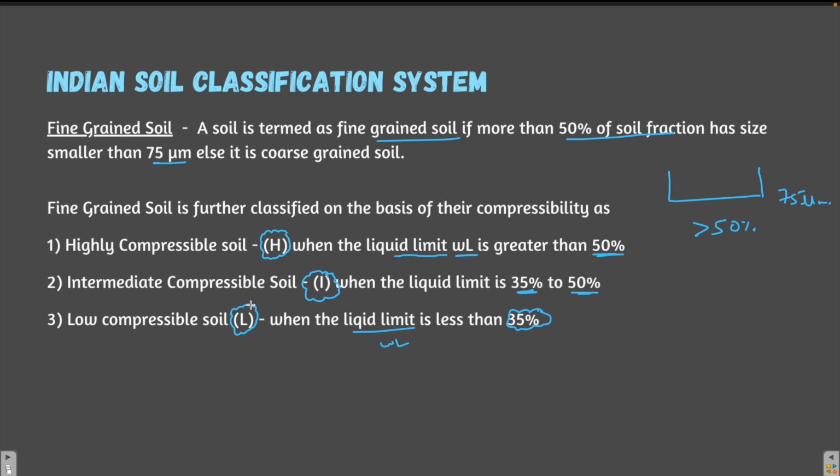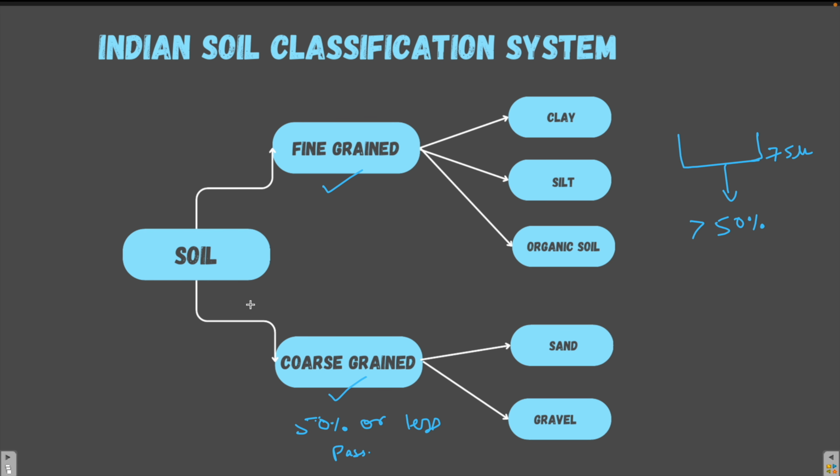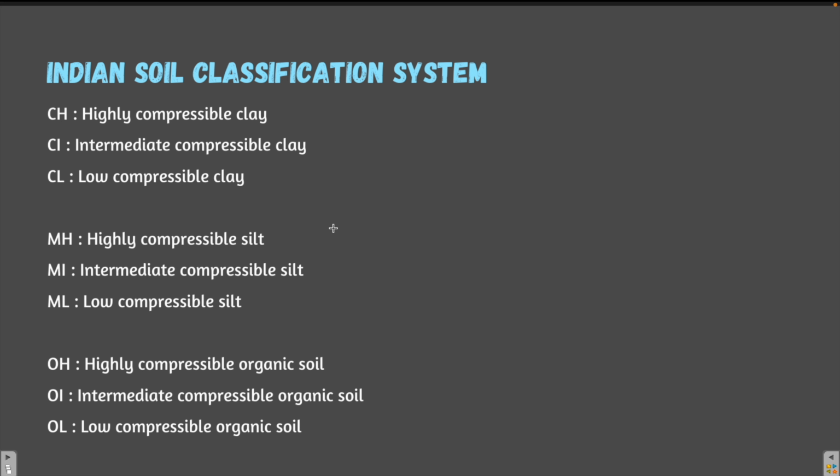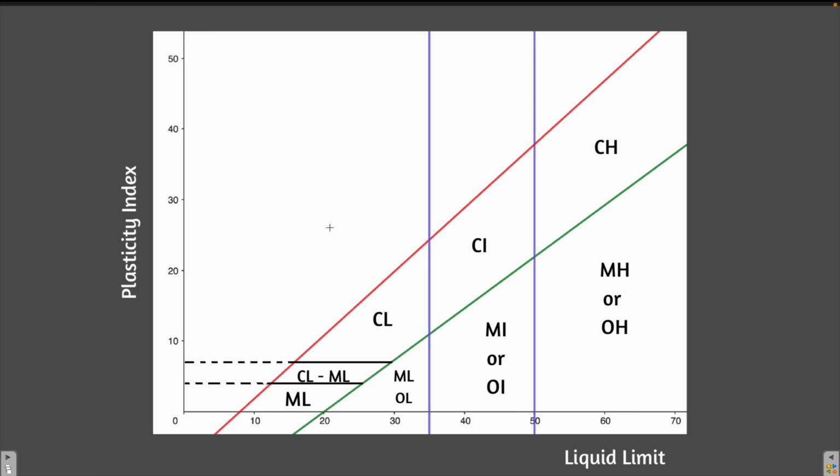Now we have to find whether the fine grained soil is a clay or a silt or organic soil. For that part, whether it is highly compressible clay, intermediate compressible clay or low compressible clay, or if it is a silt, whether it is a highly compressible silt or low compressible silt or intermediate compressible silt, what we do, we make use of the plasticity chart. Now let's understand the plasticity chart. Okay, so here is the plasticity chart. This chart is known as the plasticity chart.